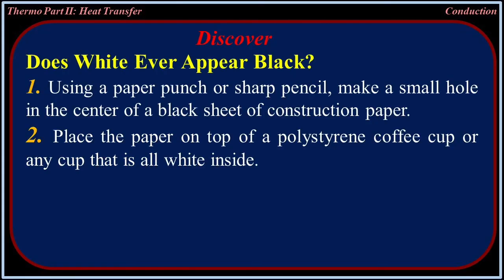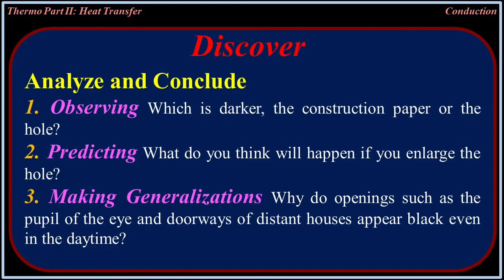Discover: does white ever appear black? Using a paper punch or sharp pencil, make a hole in the center of a black sheet of construction paper. Place the paper on top of a polystyrene coffee cup or any cup that is all white inside. Analyze and conclude, observing which is darker, the construction paper or the hole.